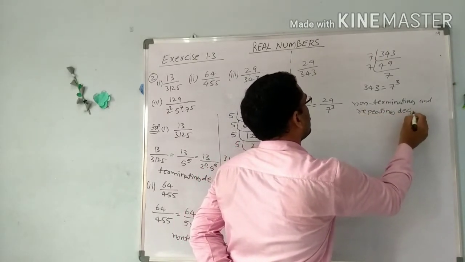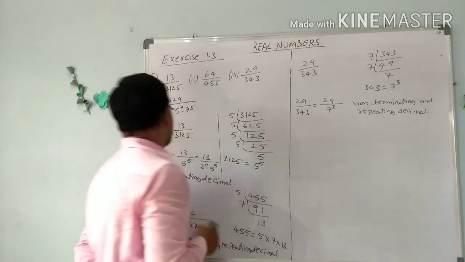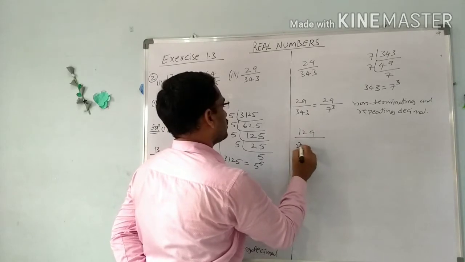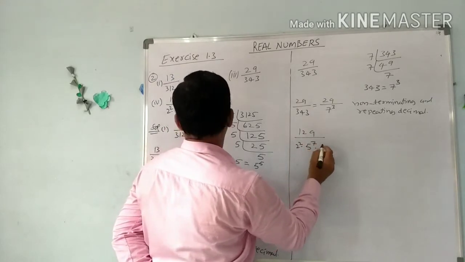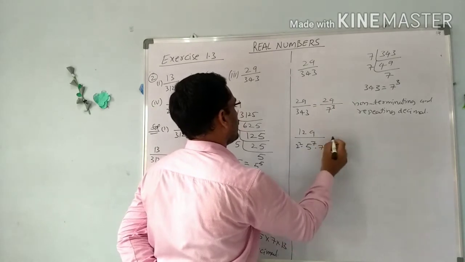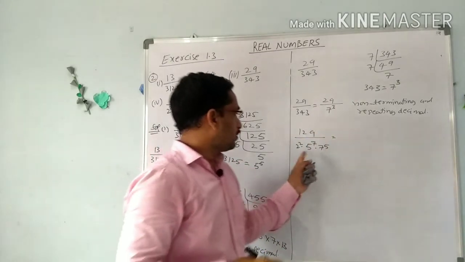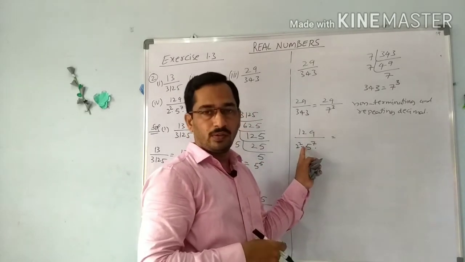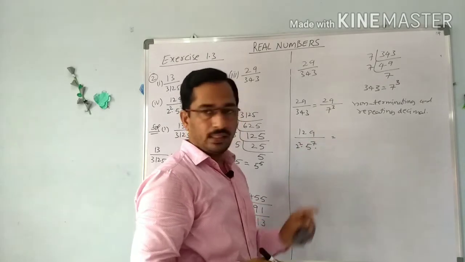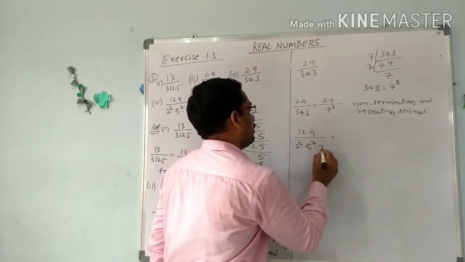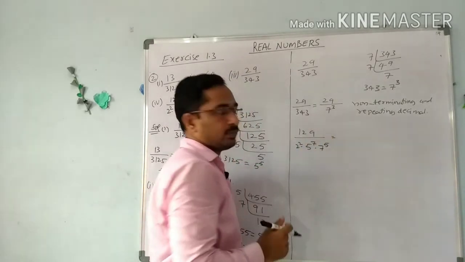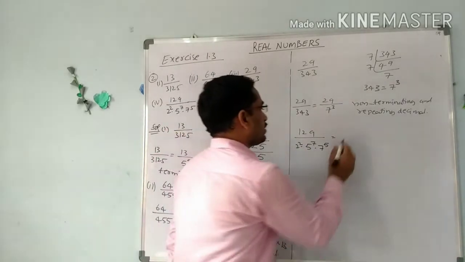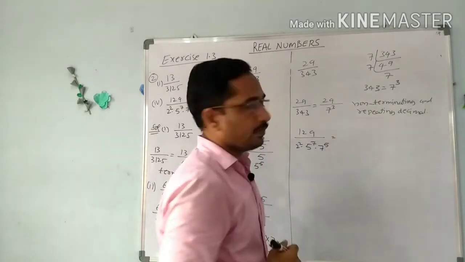Non-terminating and repeating decimal. So next, last problem, 129 by 2 square into 5 power 7 into 7 power 5. We can observe directly, without 7 power 5 it is in the form of 2 power n into 5 power m, so it would be a terminating decimal. But in the question it is given into 7 power 5. It contains the extra term 7 power 5, so it is not in the form of 2 power n into 5 power m. So this is also a non-terminating and repeating decimal.